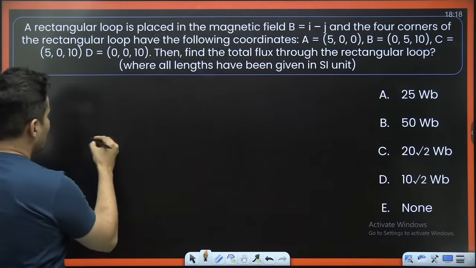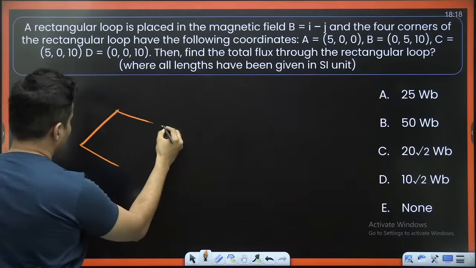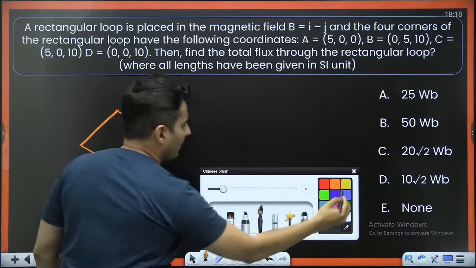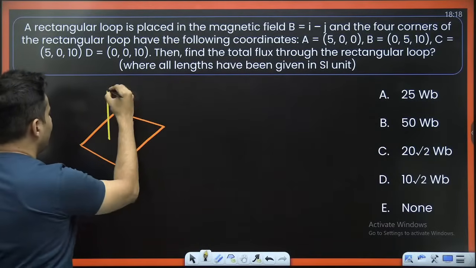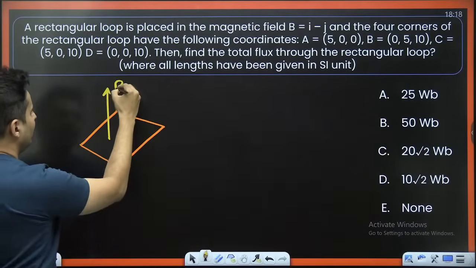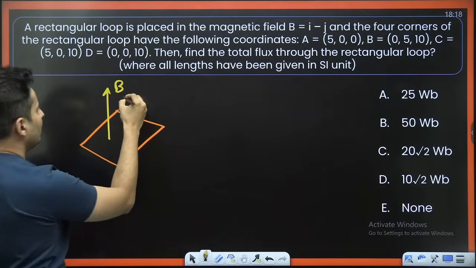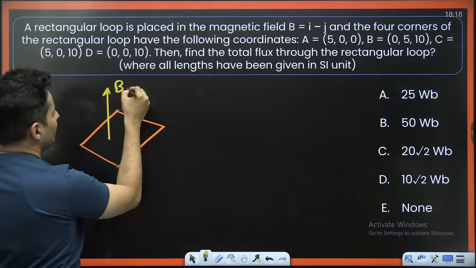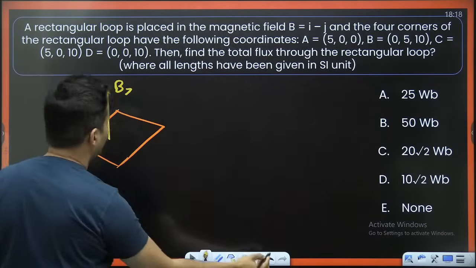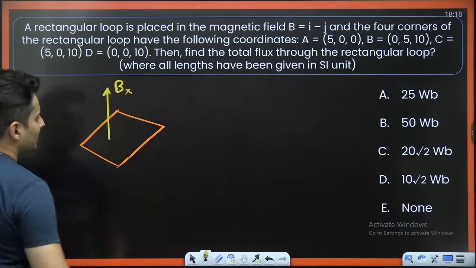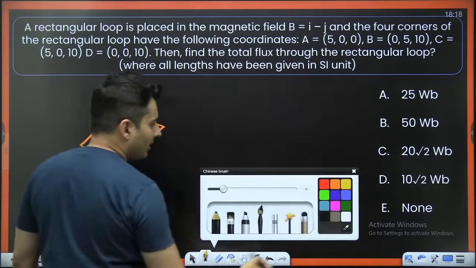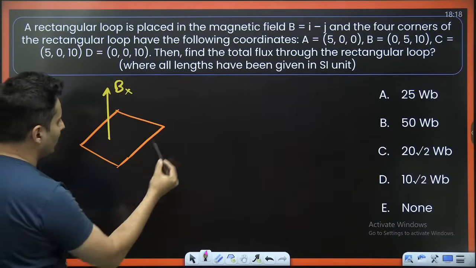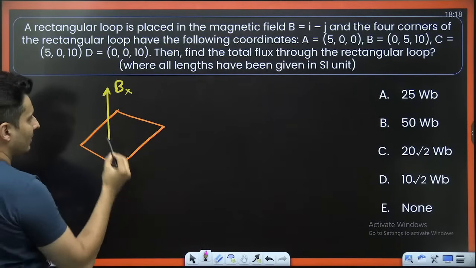See guys, if that area is in some weird direction, and let's say, for example, the magnetic field is passing in the i direction, the X-axis. Then what area I will need is a component of this actual area which is perpendicular to the magnetic field.